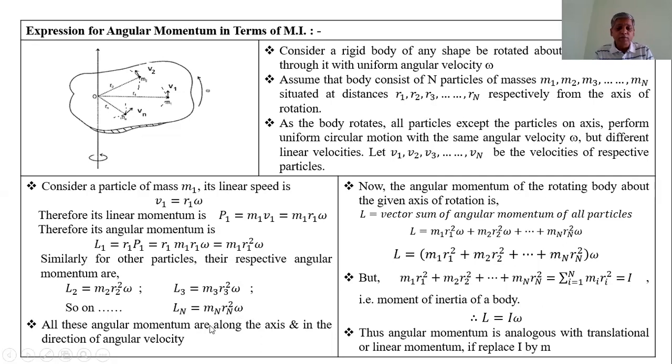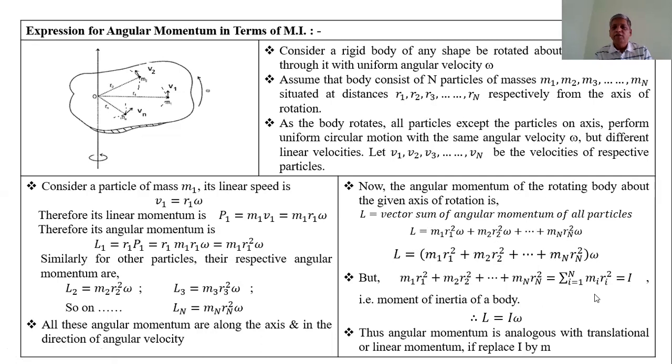All these angular momenta are along the axis, in the direction of the angular velocity, by using the right hand thumb rule, and all have the same direction. Therefore, the total angular momentum of the rotating body about the given axis of rotation is the vector sum of the angular momenta of all the particles, and therefore L is equal to m1 r1 square omega plus m2 r2 square omega plus so on plus mn rn square omega.